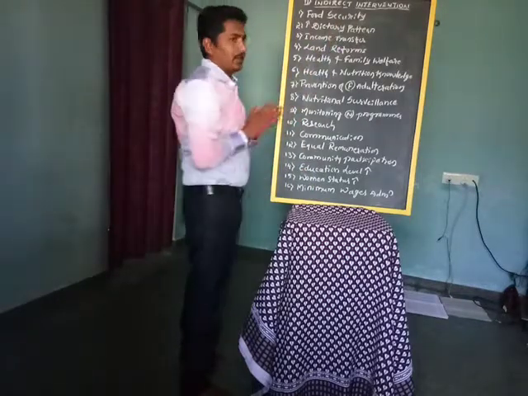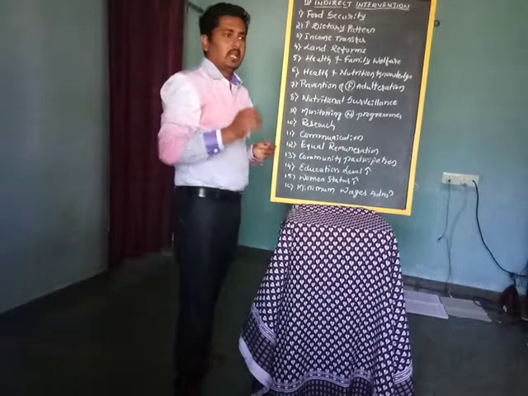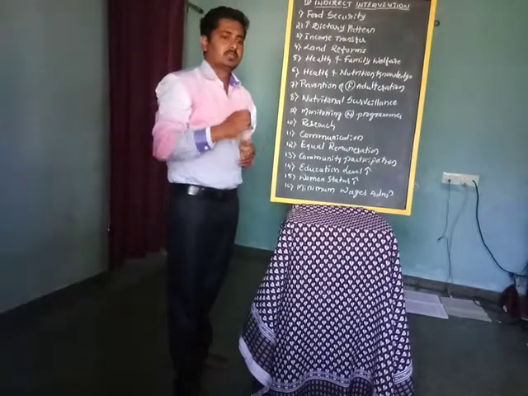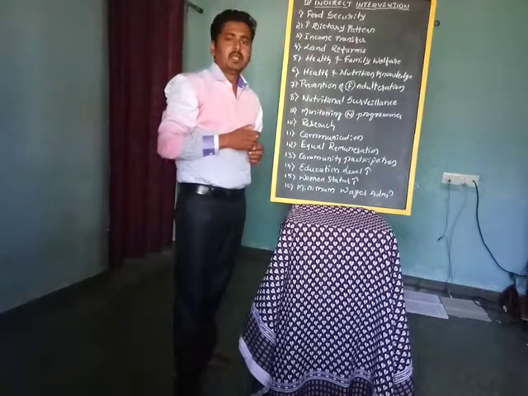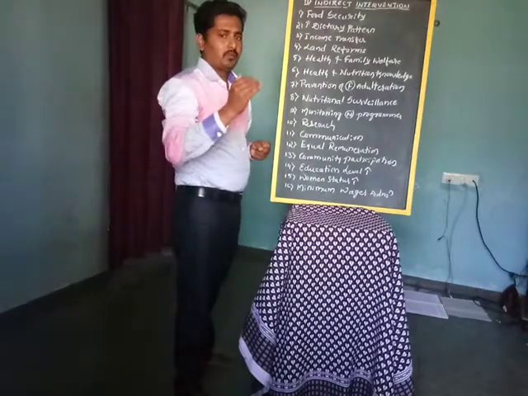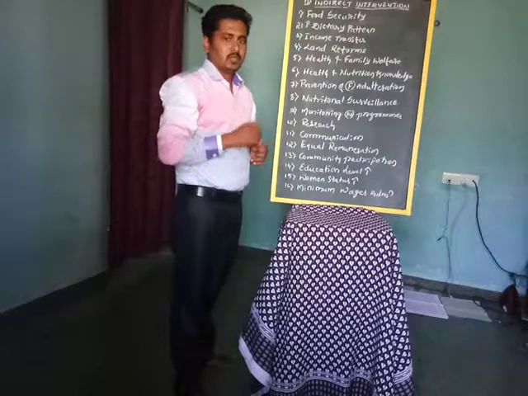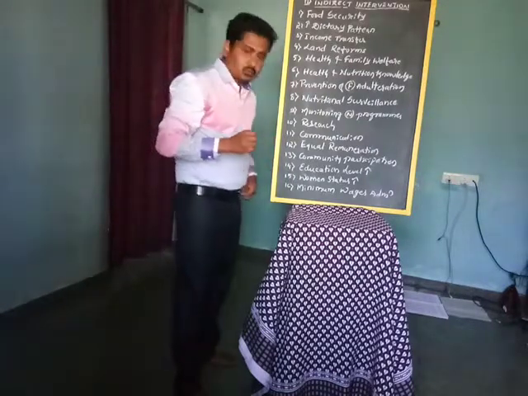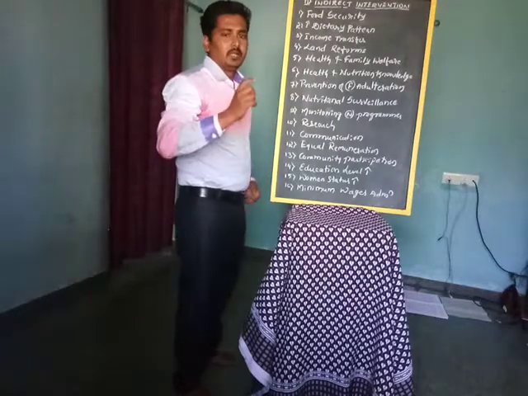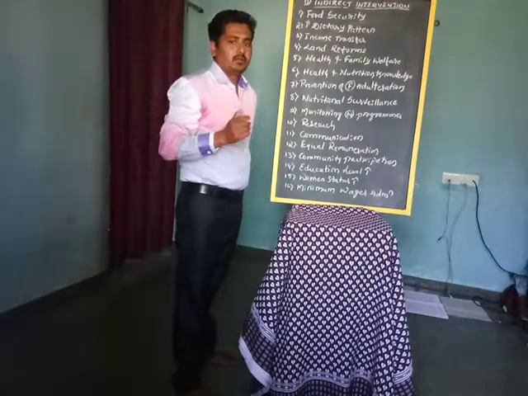Food security. The minimum per capita requirement for an Indian individual is 215 kg per year. If you are taking the whole nation, 250 million tons we require.